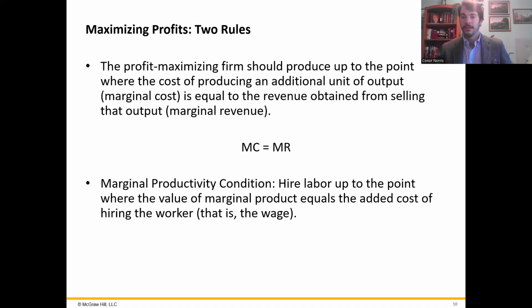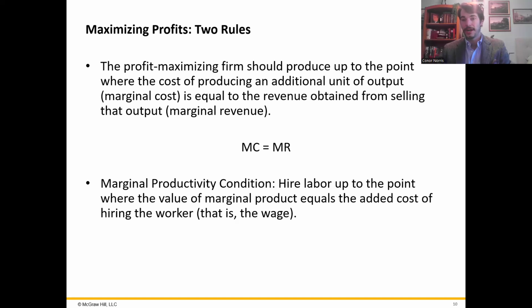So if we go back to that bakery example that I used, in the production decision, the bakery decides how many cookies to bake by comparing their revenue from selling one more cookie, the marginal revenue, to the cost of baking that additional cookie, the marginal cost. So they may be wrong in the short term, but in the long term, they're going to bake cookies up until the point where the marginal revenue of that last cookie equals the marginal cost of that last cookie. And that's where they maximize their profits.